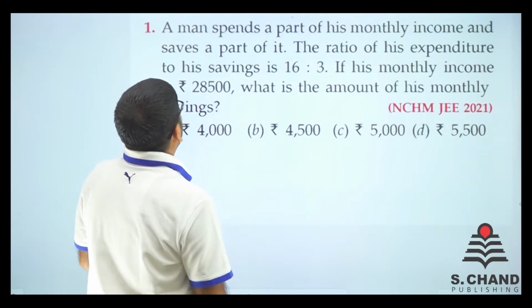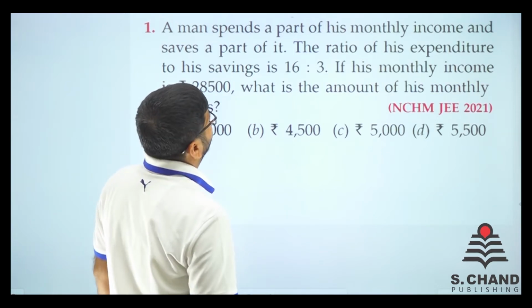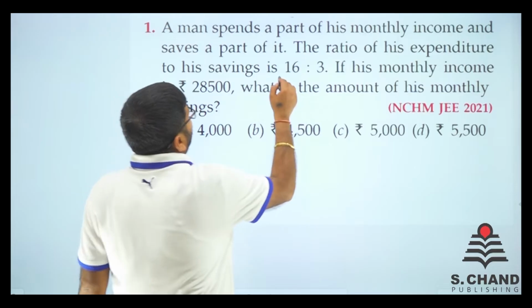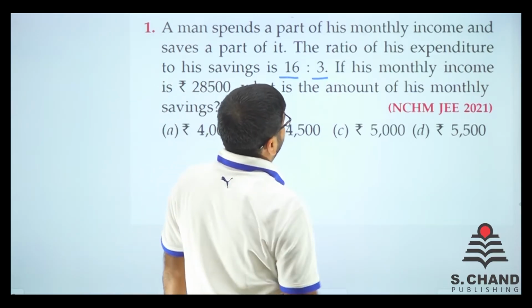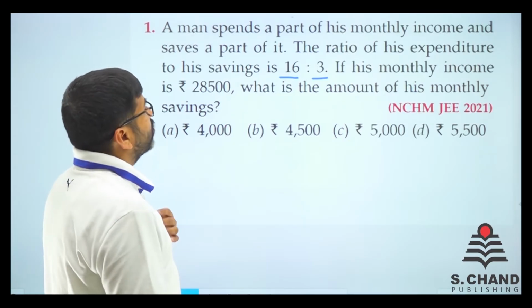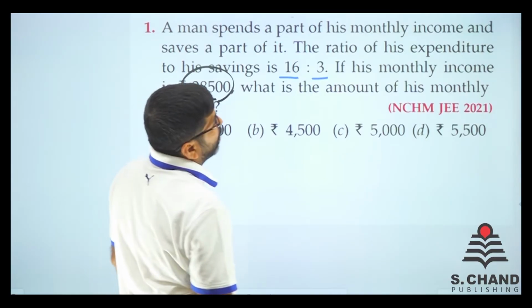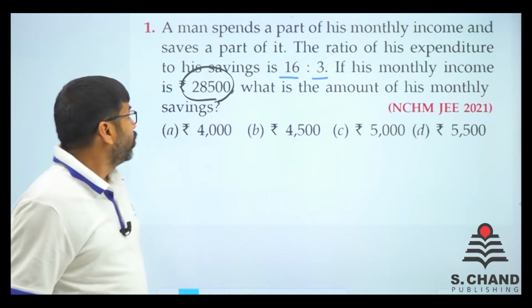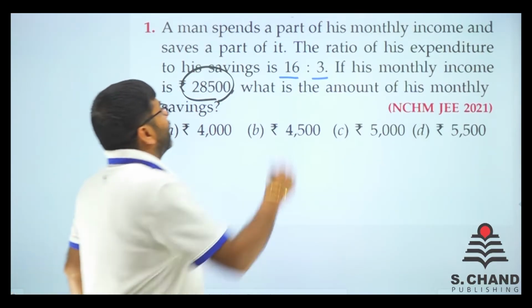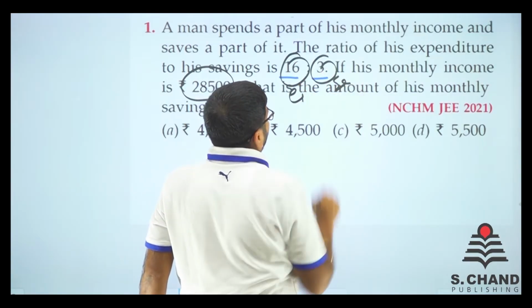It says that a man spends a part of his monthly income and saves a part of it. The ratio of his expenditure to the income is 16:3. So if expenditure to saving is 3. So if his monthly income is this, what is the total amount of his monthly savings? So total income is this. This is expenditure and this is saving, right?